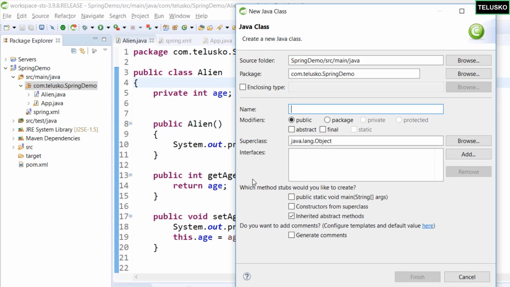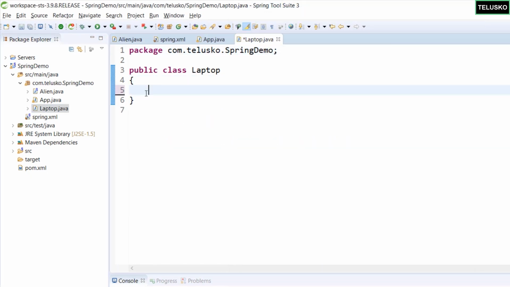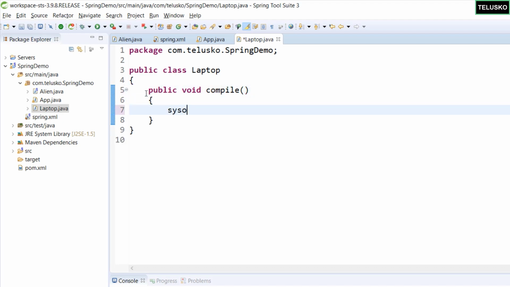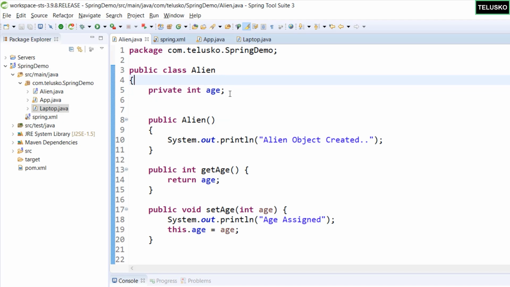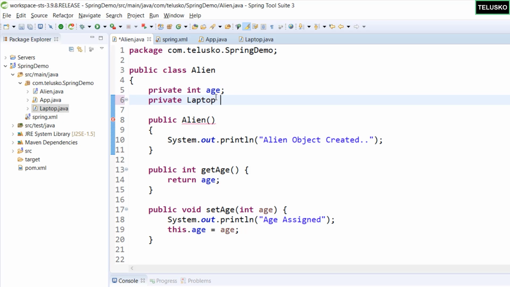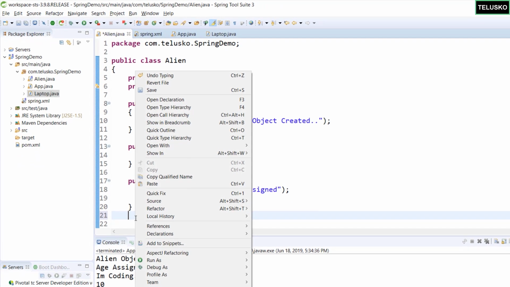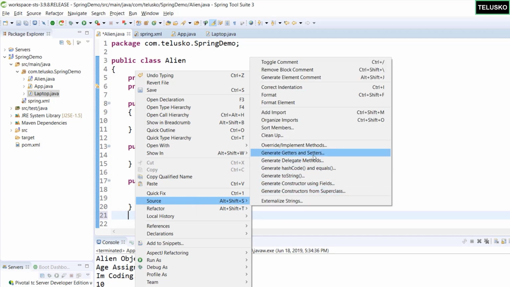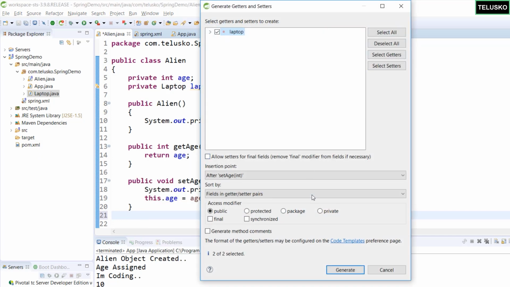So let me create a laptop class here, a very simple class, Laptop. In this laptop class, let's say we have a very simple method which is compile. In this compile, you will simply print "code compiled". That's it. And in this alien, of course, if you want to use laptop, you need to do that in alien, right? So alien now has a laptop type in it. We'll say Laptop, and then we will need a getter and setter for this as well. So let's right click, source, generate getters and setters. But this time it will be for laptop, because we already have it for age.